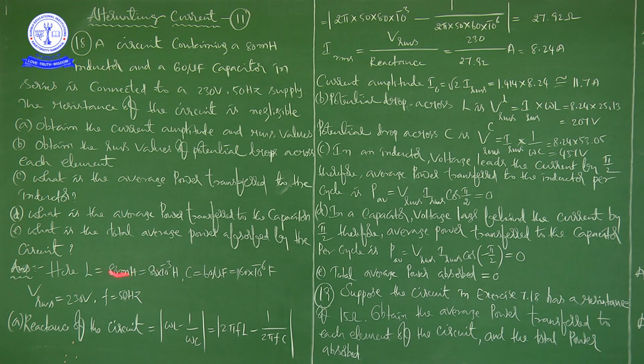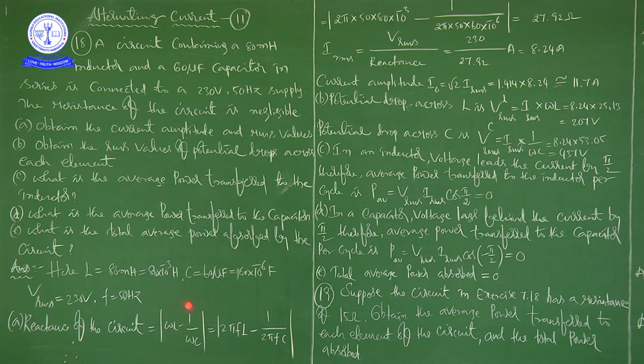Okay, first we are writing the given values. We need to take them in SI, that's why 80 millihenry means 80 into 10 power minus 3 Henry. C is equal to 60 microfarad means 60 into 10 to the power of minus 6 farad. And V RMS is directly 230 volts, and frequency is 50 Hz, right. First, according to A, we are going to calculate the current amplitude and RMS values, right.